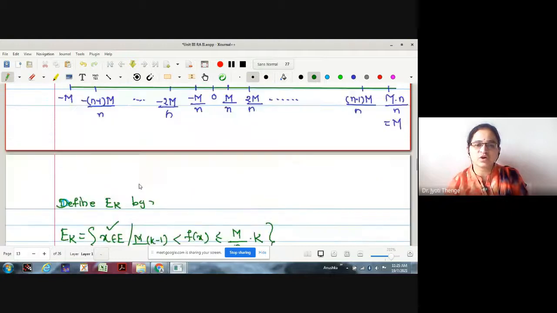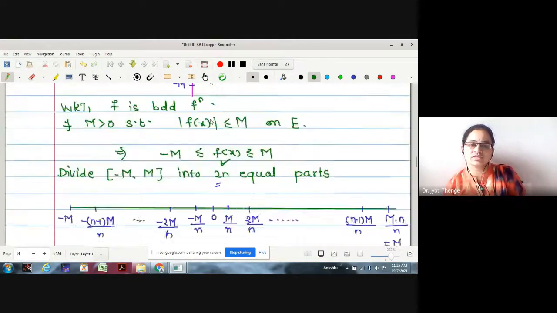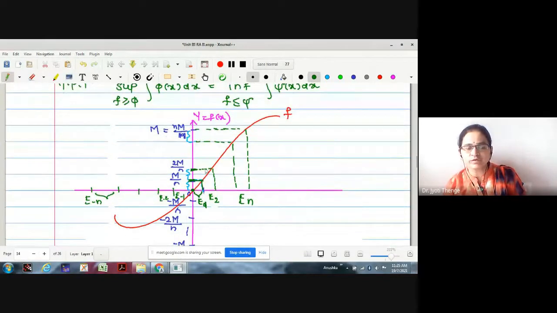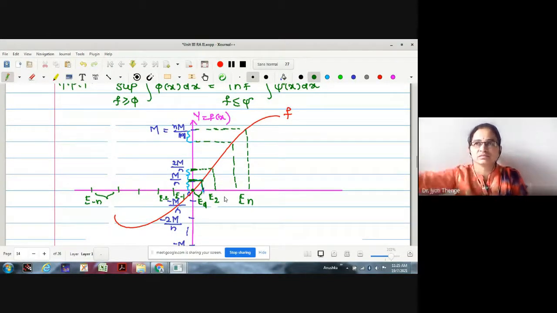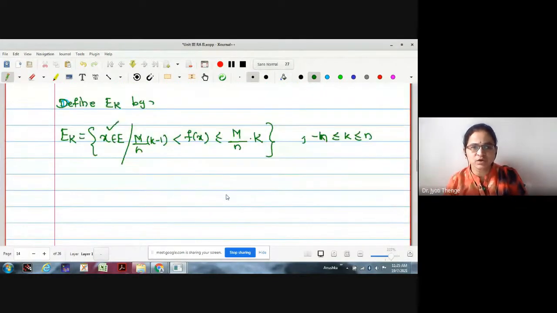Therefore, what is the range for your k then? Is it minus n less than or equal to k less than or equal to plus n, right? Why? Because we are finding the values on both the sides. On the right, we were denoting it as E1, E2, En. On the left, we were denoting it by E minus 1, E minus 2 up to E minus n. Is this concept clear to everyone? How we were dividing these function values in order to find out the subsets of the domain? Yes, students, is it okay for everyone?